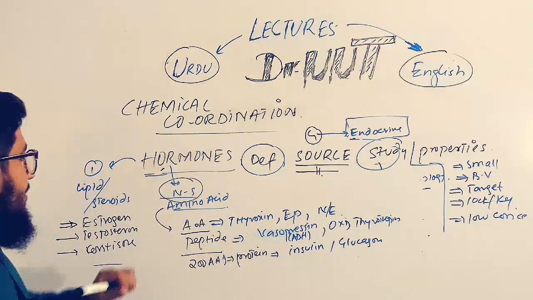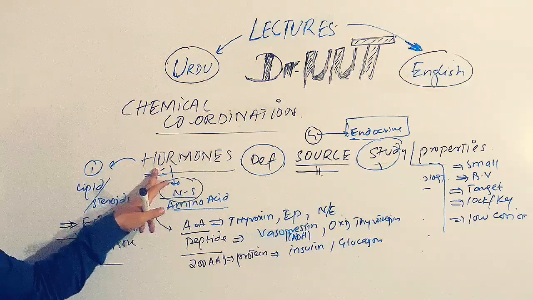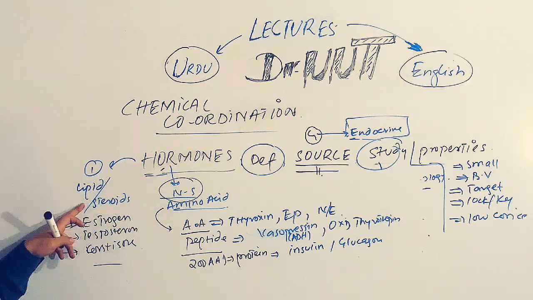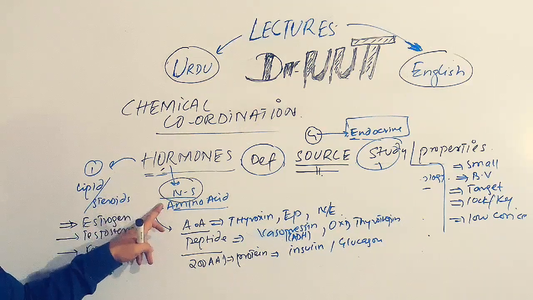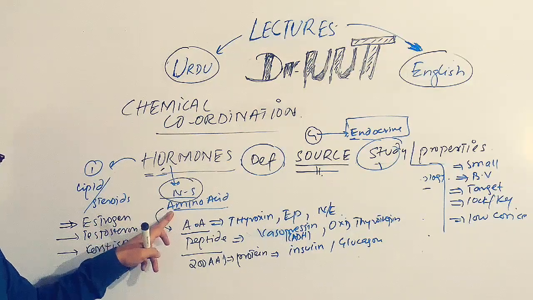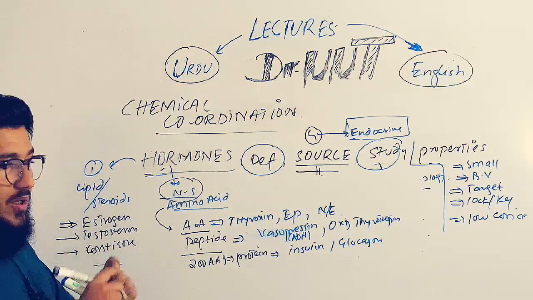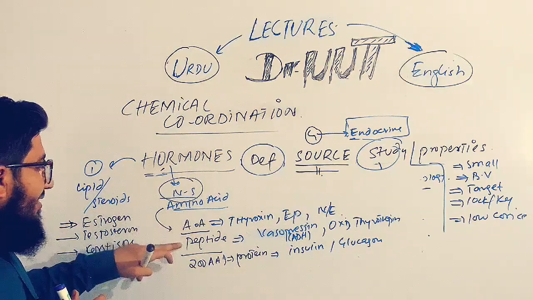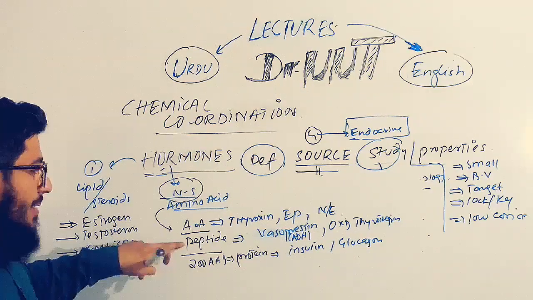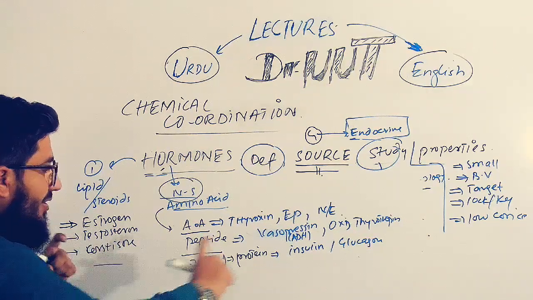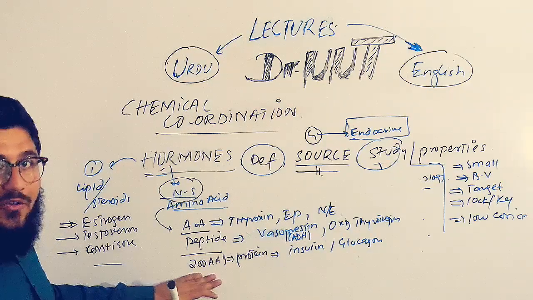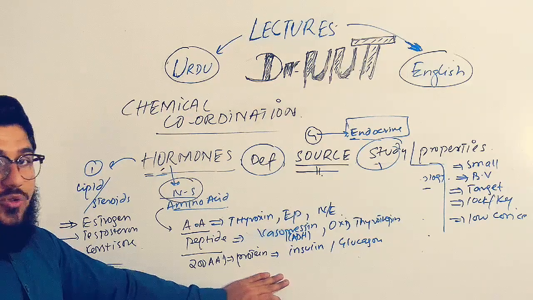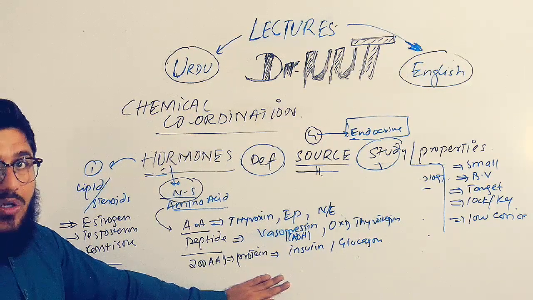So hormones are of two types: steroidal and non-steroidal. Steroidal are lipid based and non-steroidal are amino acid based. When amino acids combine lengthwise and make a chain that exceeds one and reaches three or more, we call that a peptide. When the chain is increased to 200 or more, we call it a protein, a bigger, complex form of amino acid.